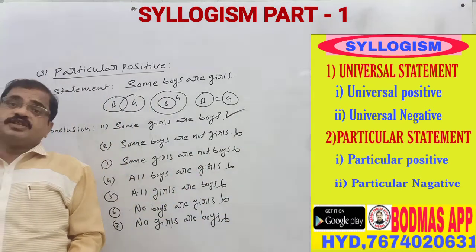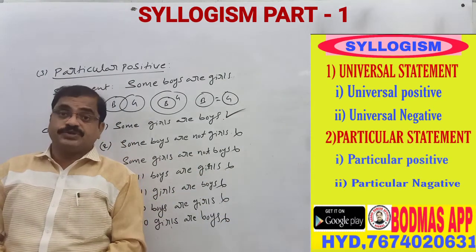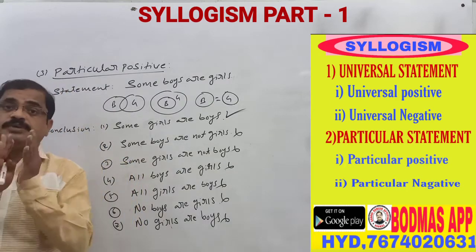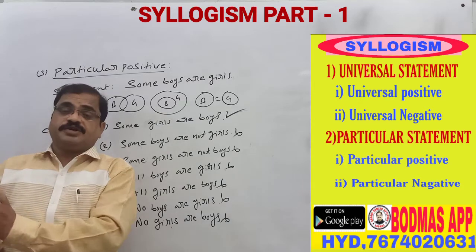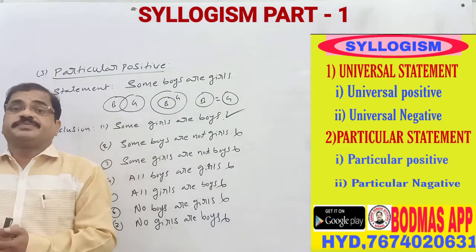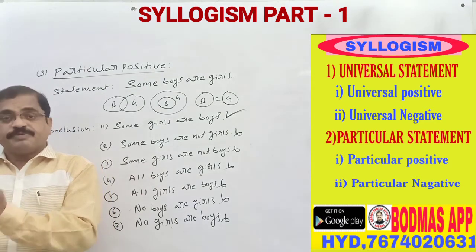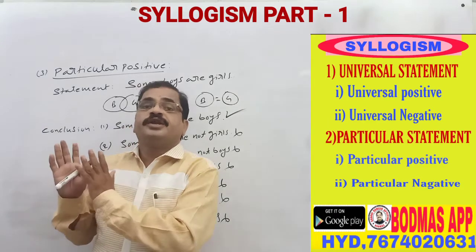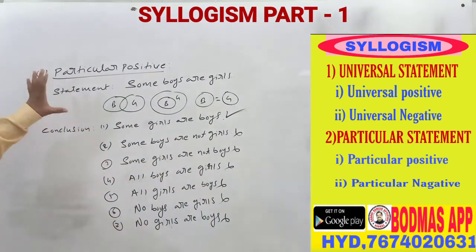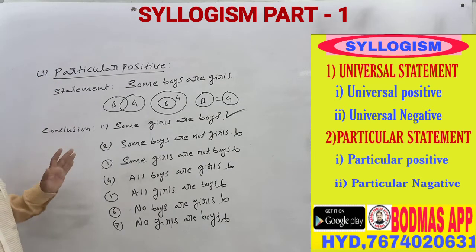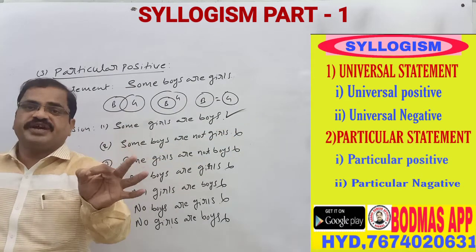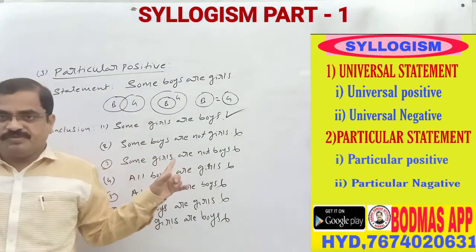So when a some statement, a particular positive, is given, it says only some, it never says not. From a positive statement, don't take negative conclusions; only positive conclusions we have to accept. From the particular positive, when only one conclusion is given, it is accepted and followed. You have to remember that.